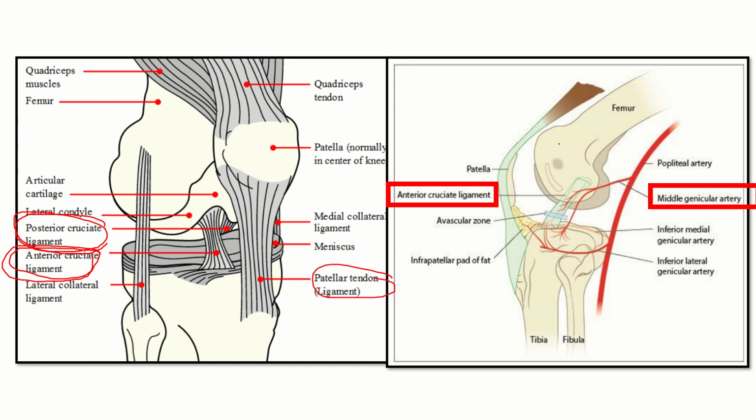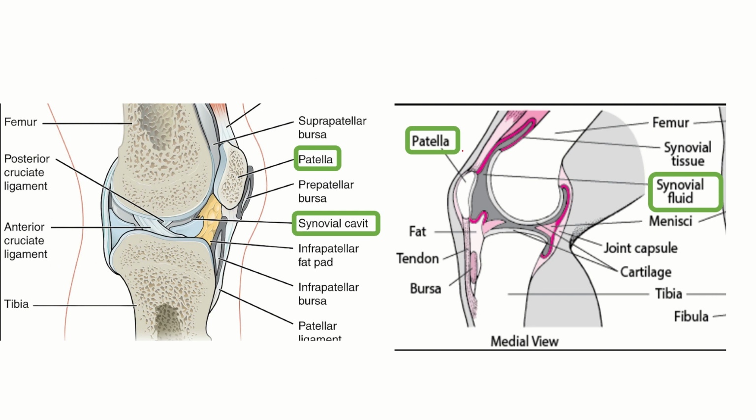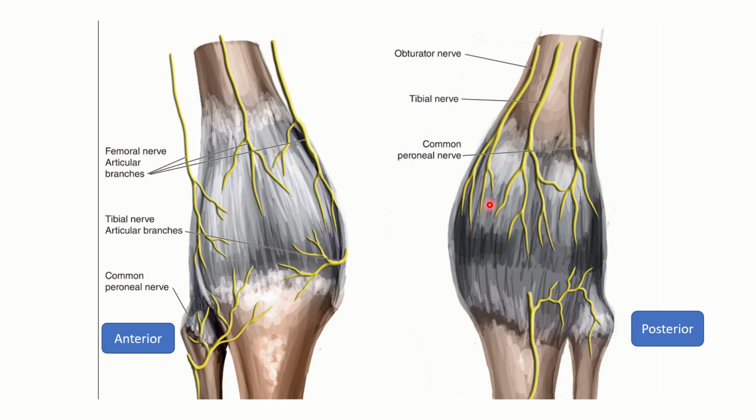Here is another important relation. This is the patella, the patellar bone, and its inner surface is directly located in the joint. So the inner surface of the patella lies within the joint cavity. In this picture, which is also a clear one, we can see the patella and its inner side is directly related to the joint. In this picture also, the patella is directly related to the synovial fluid of this joint.